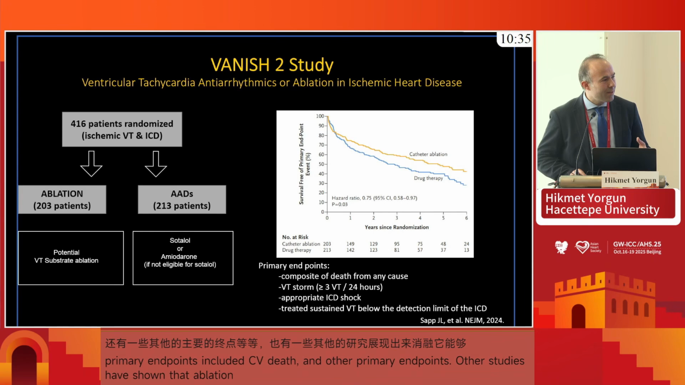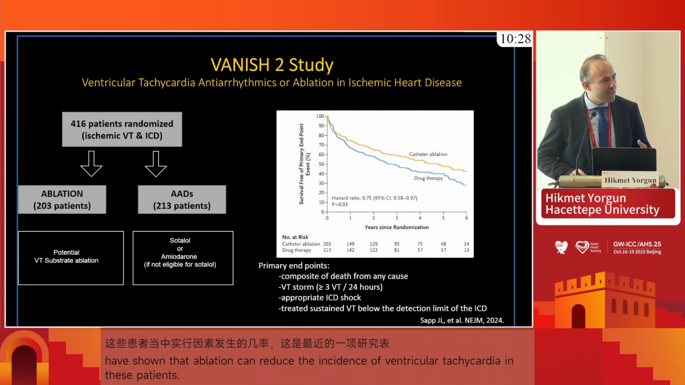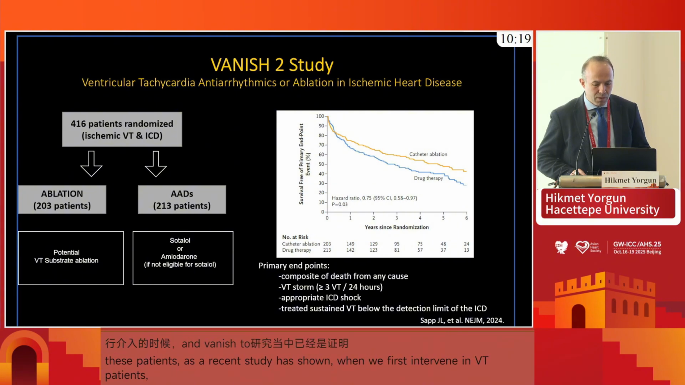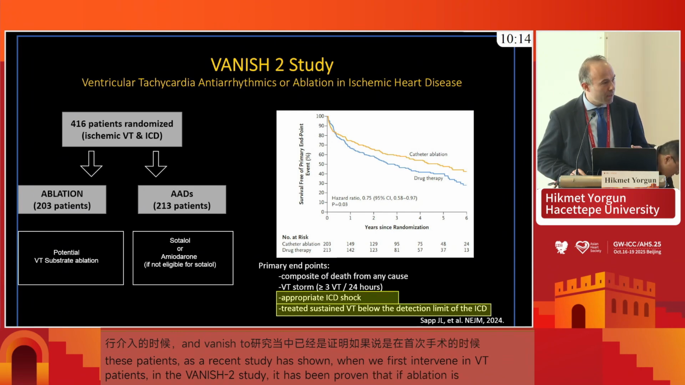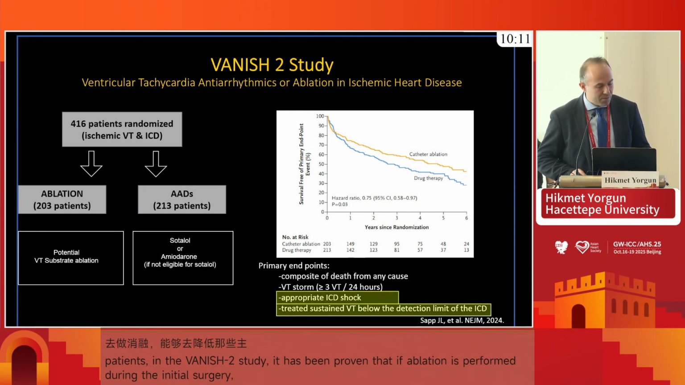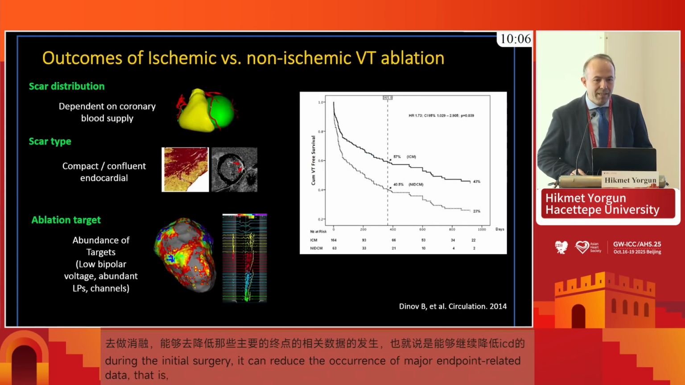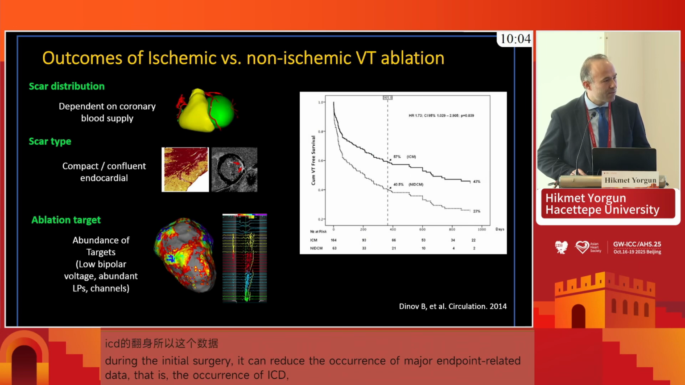And then from the latest study, the Venice 2 study, ablation as an index procedure for VT compared to antiarrhythmics also demonstrated that going for ablation in index procedures for VT is associated with a decrease in primary composite outcomes, mainly driven by appropriate ICD shocks and treated sustained VT below the detection rate of the ICDs. So the data is clear. Ablation is associated with fewer VT recurrences in ischemic cardiomyopathy patients.